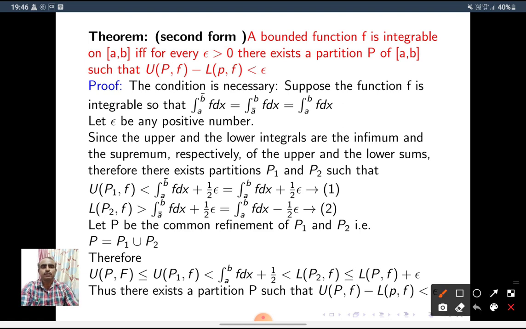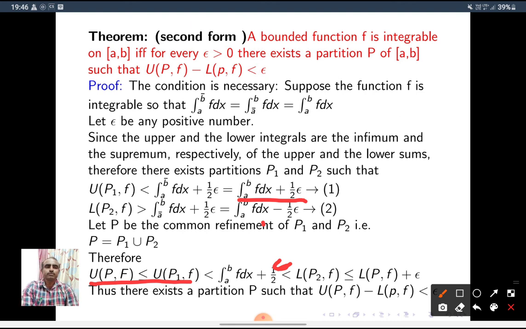See this: take UPF less than or equal to LPF plus epsilon, bring LPF to this side, and we get UPF minus LPF less than epsilon. Observe this inequality. First, P is a refinement, so UPF is less than or equal to UP1F. By the first condition, UP1F is less than the integral of f dx plus epsilon by 2. From the second condition, the integral of f dx is less than LP2F plus epsilon by 2, and so on, giving LP2F plus epsilon.